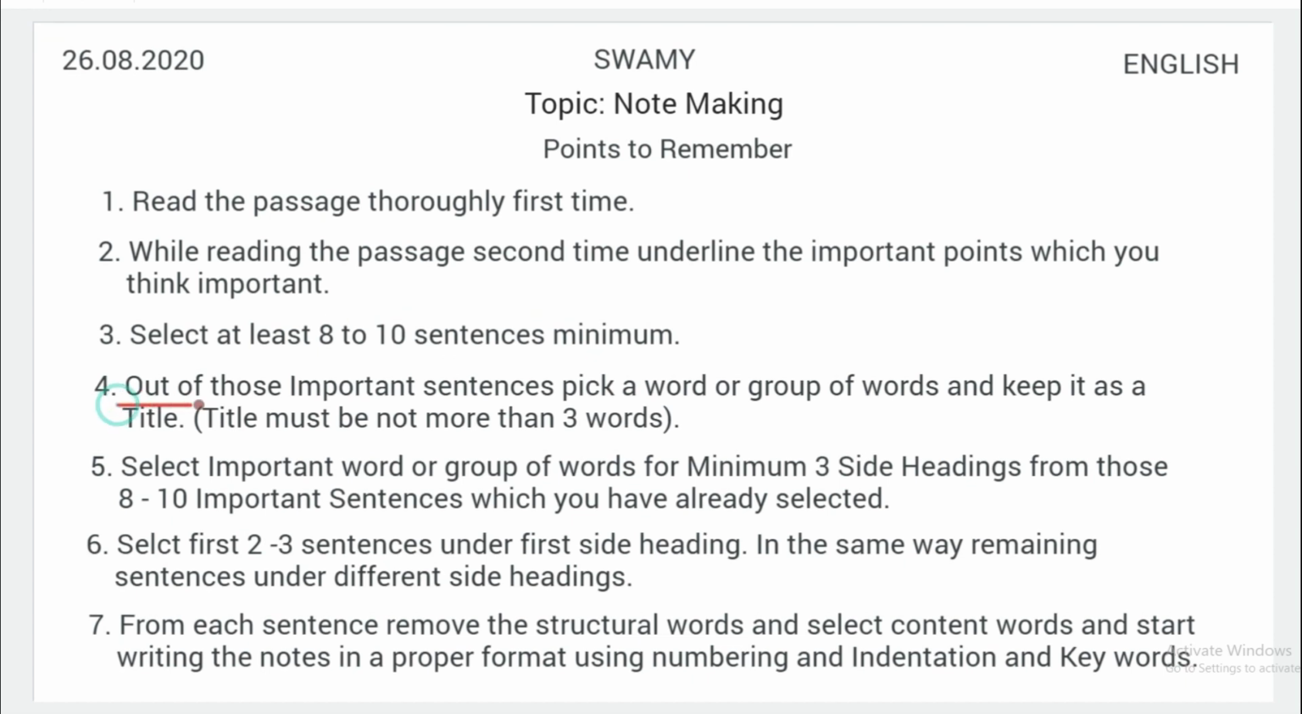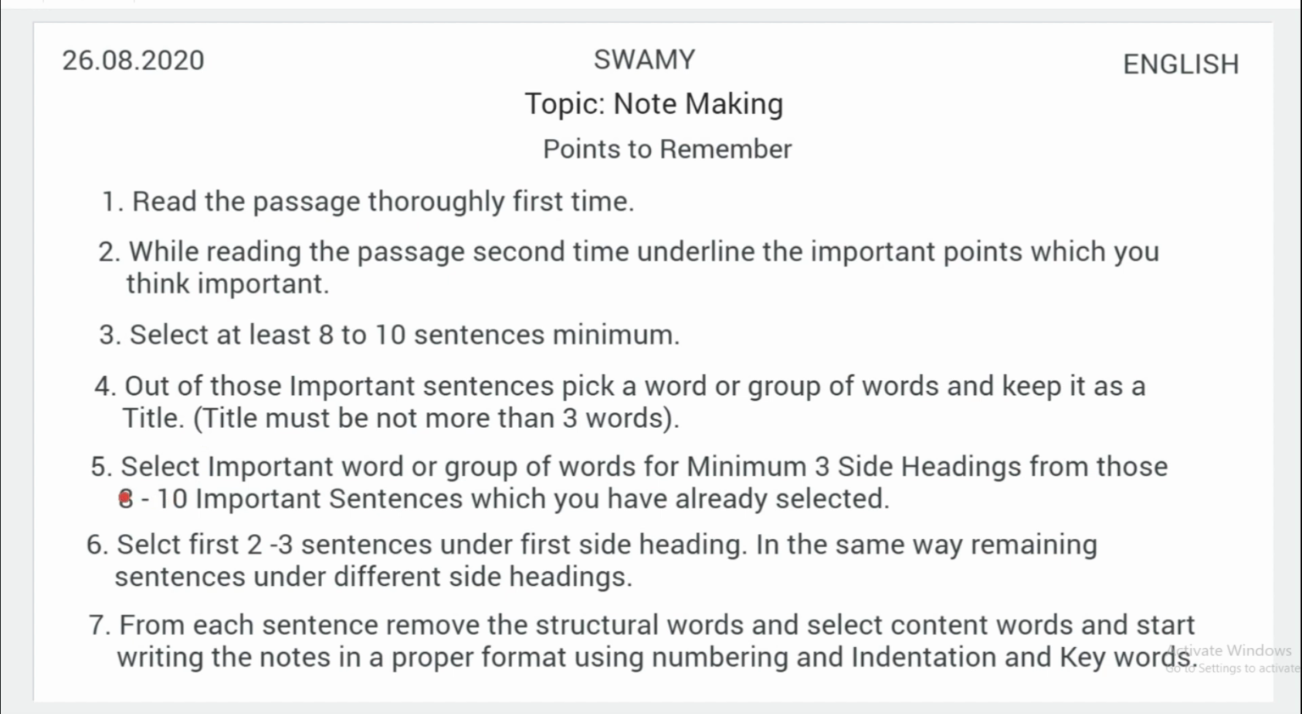Point number 4, out of those important sentences, pick a word or group of words and keep it as a title. Now after that, select important words or groups of words for a minimum of 3 side headings from those 8 to 10 important sentences which you have already selected. So we have to write 3 side headings and one title also. Under point 4, you select one important word or words from the given passage and write that as the title.